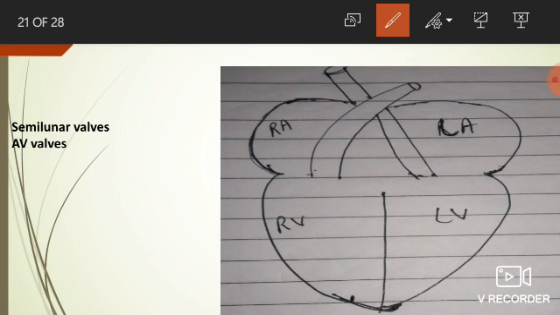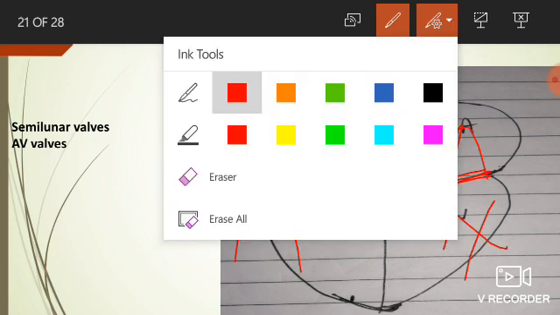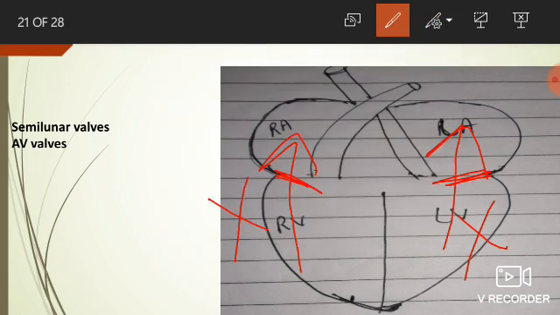During ventricular systole, AV valves are closed so that there is no backflow of blood from right ventricle to right atrium, left ventricle to left atrium. But in ventricular systole, SLV valves get opened so that blood can flow from right ventricle to pulmonary aorta for oxygenation process and from left ventricle to the aorta region so that the oxygenated blood gets passed to all parts of the body.